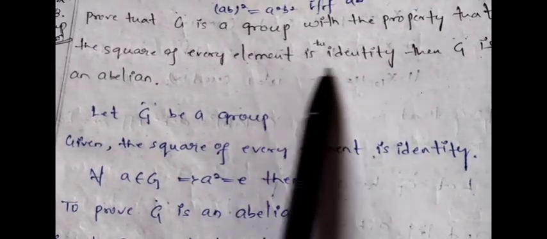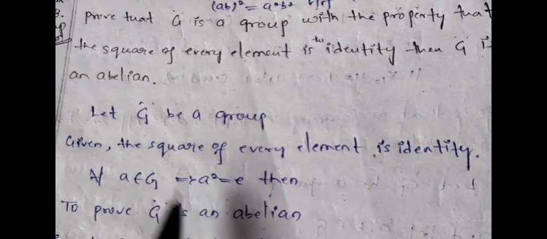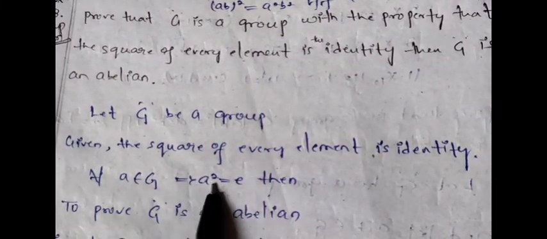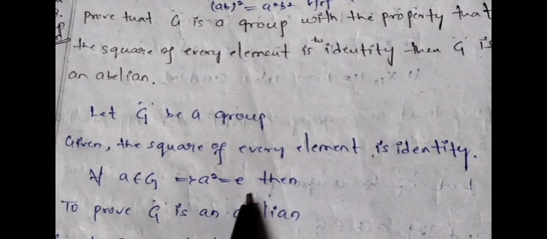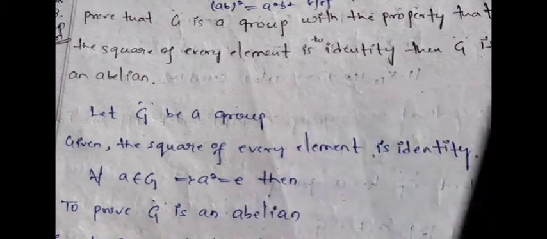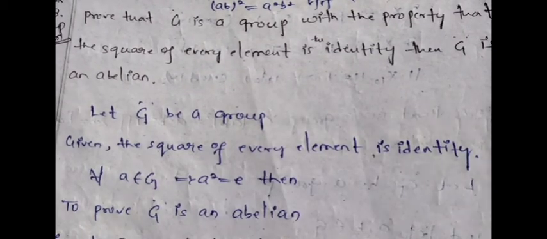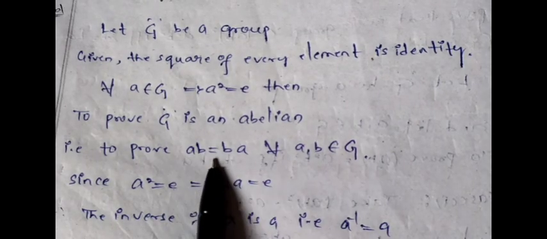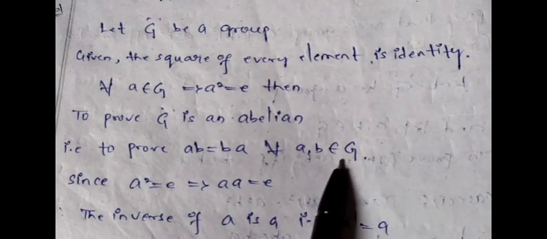Next theorem: prove that if G is a group with the property that the square of every element is identity, then by using this condition we need to prove G is abelian. So see, G is a group, that is given, and the square of every element is identity. Suppose I take one element, then the square of that element is identity. This condition is given, so A square equals E. Then what we need to prove? G is abelian. To prove G is abelian, we need to prove AB equals BA for all A, B belonging to G.